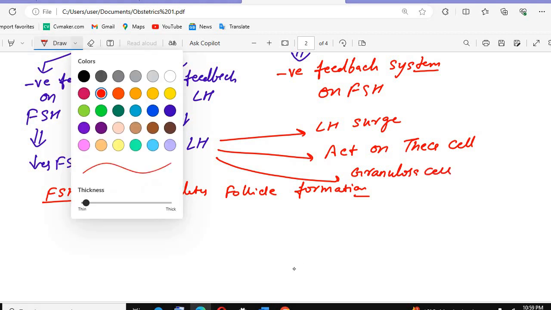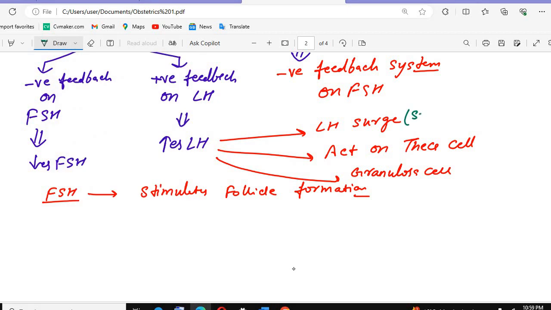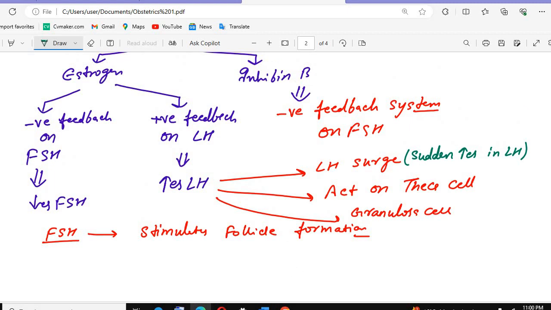What is the LH surge? LH surge is a sudden increase in luteinizing hormone. And also remember, one question can be asked from here: who initiated the LH surge? Remember, that is the estrogens. So estrogen is the hormone that initiates the LH surge. You will study the LH surge in the menstrual cycle. If there is a sudden increase in the LH, after that ovulation will occur.